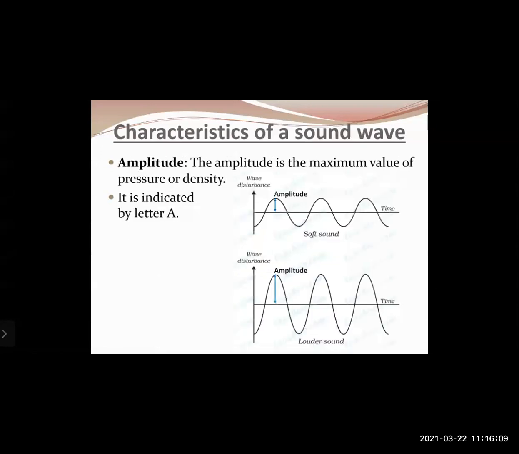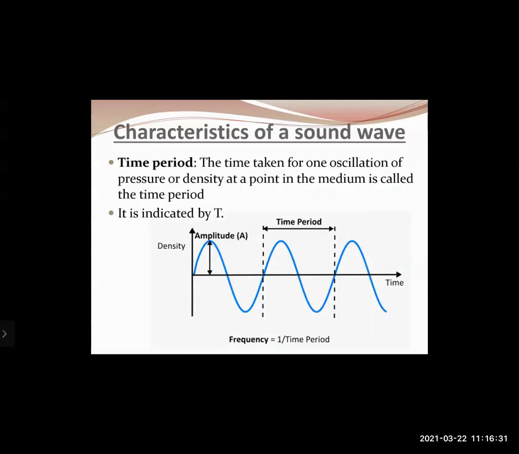Okay, then next was amplitude. Amplitude is the maximum value of pressure or density, indicated by the letter A. Its unit is that of length, meter or centimeter, right? If a wave has a higher amplitude, the sound will be louder. If a sound wave has a lower amplitude, that sound will be softer. Then next is the time period. The time taken for one oscillation of pressure or density at a point in the medium is called the time period, indicated by the letter T, and its unit is seconds.